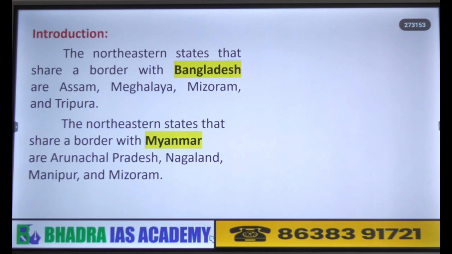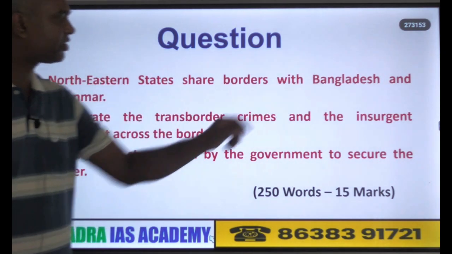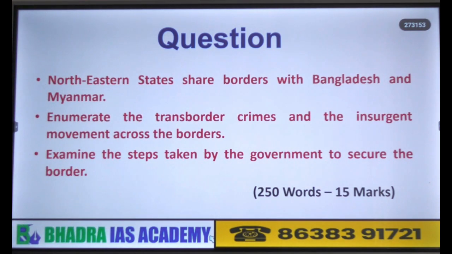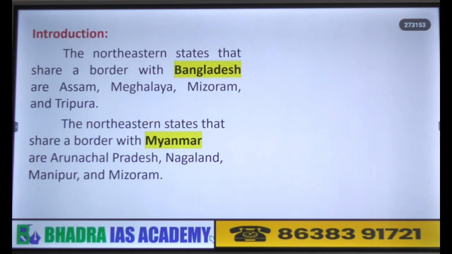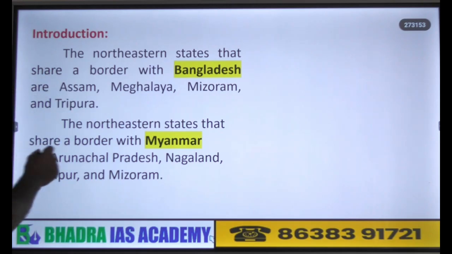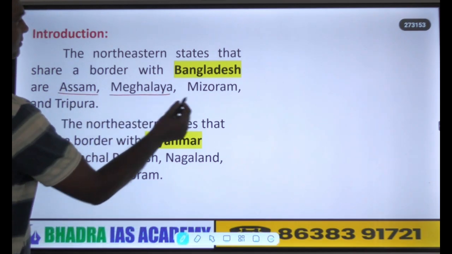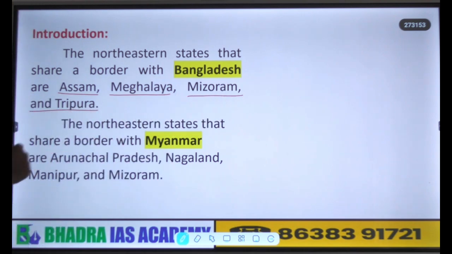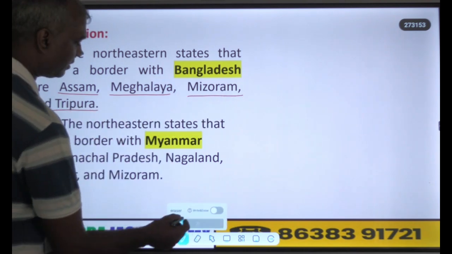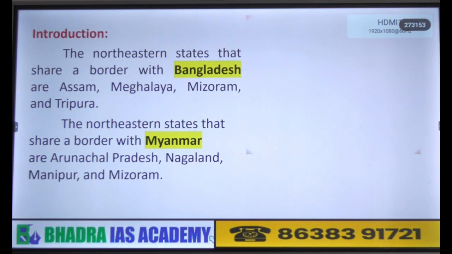So how to write the introduction for this question? The statement says that northeastern states share a border with Bangladesh as well as Myanmar. So now in the introduction, we take that part, we introduce the northeastern states which are sharing border with Bangladesh. Which are they? We have Assam, Meghalaya, Mizoram and Tripura, right? So these are the four states that basically share border with Bangladesh.